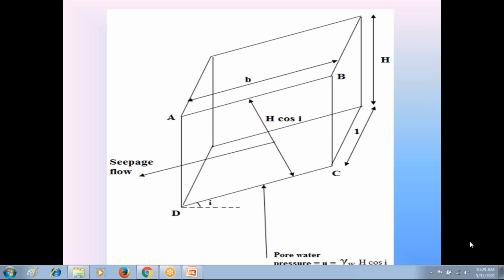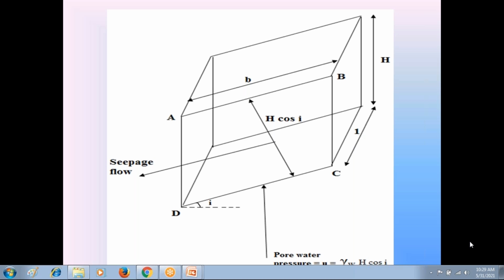Whatever the direction of that seepage flow, whether the seepage flow is inclined, horizontal or in any direction, the pore water pressure in the soil is always vertically upward. That is the nature of the pore water pressure.